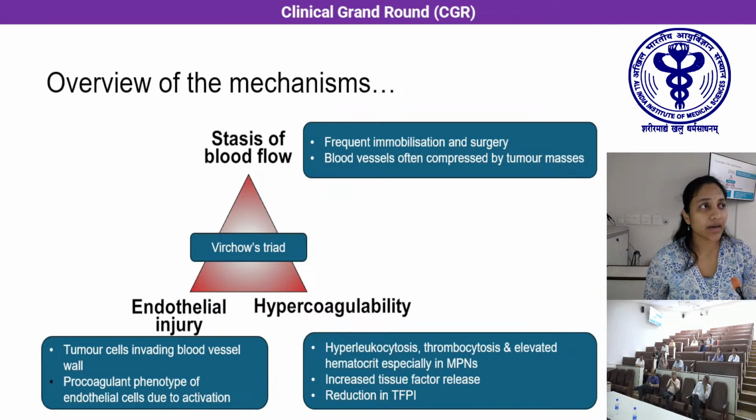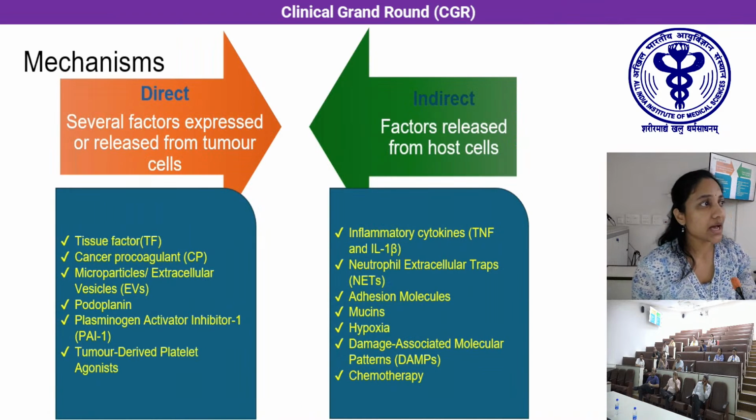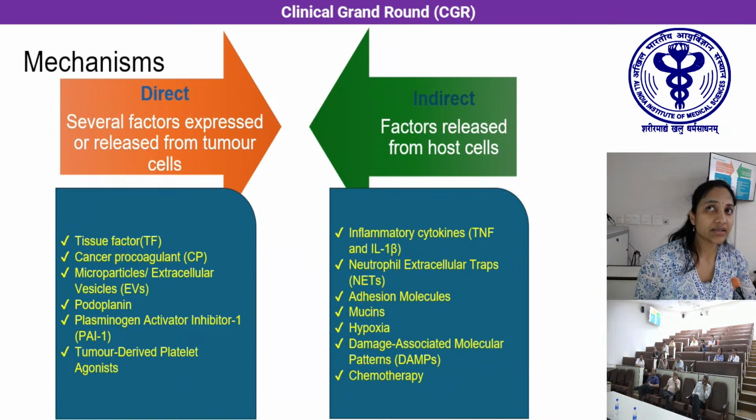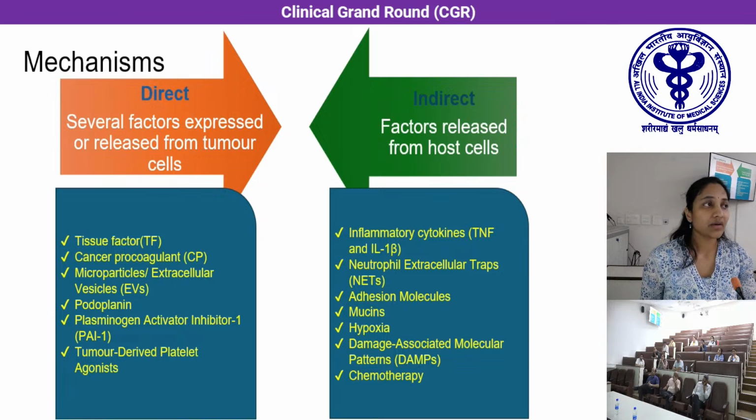Endothelial injury is caused by tumor cells directly invading the endothelial cells, and also the cytokines released by these cells will cause a procoagulant phenotype of the endothelial cells. And the hypercoagulability of the triad is because of hyperleukocytosis, thrombocytosis, elevated hematocrit, especially in MPNs, increased tissue factor release, and reduction in tissue factor pathway inhibitor. So these mechanisms are driven either by direct factors or indirect factors. Direct factors are several factors expressed or released by tumor cells themselves, whereas indirect factors are the factors released from the cells in the host environment, which include platelets, endothelial cells, macrophages, and neutrophils.